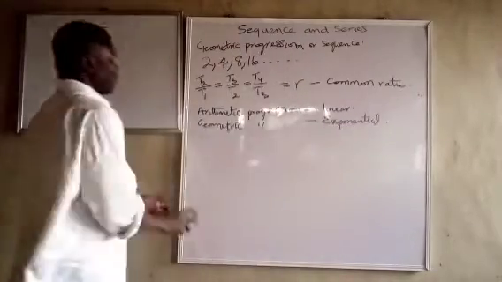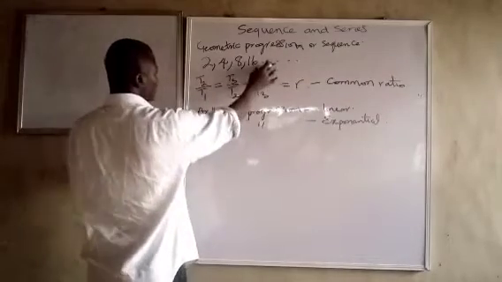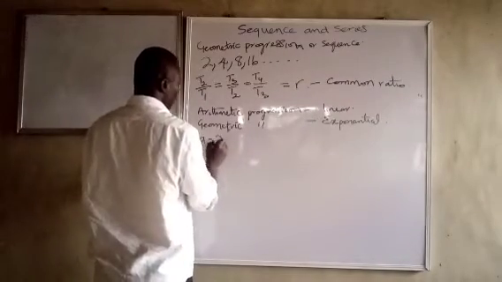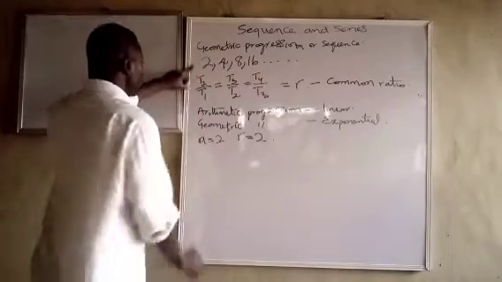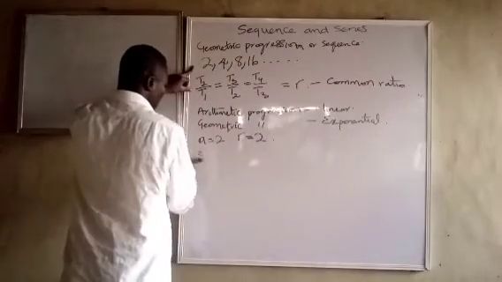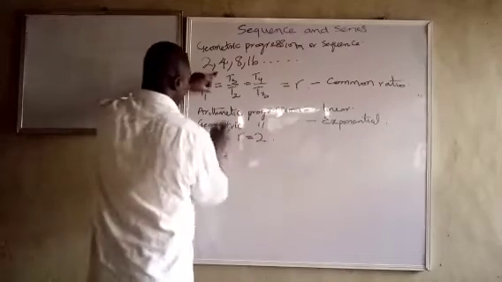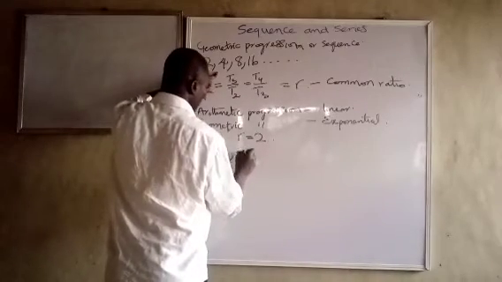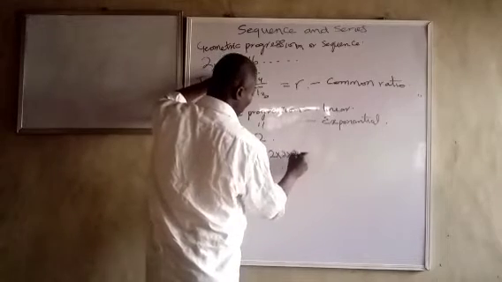They call it exponential. You will see. Now, look at this one. In this situation, A is equal to 2. R is equal to 2. You can see. So, 2. The first one is 2. Look at it. The first one is 2. The second one is 2 times 2. The third one is 2 times 2 times 2. The fourth one will be 2 times 2 times 2 times 2.